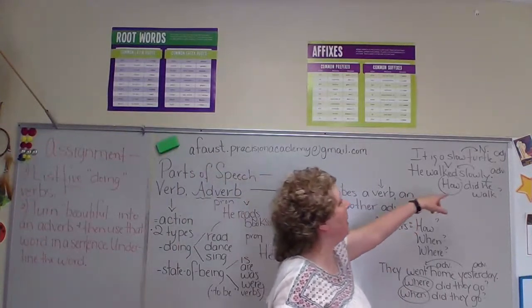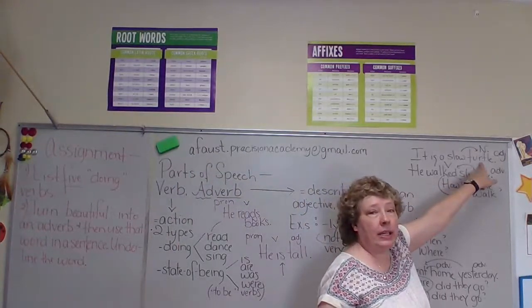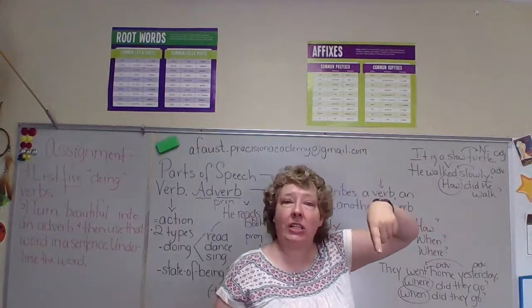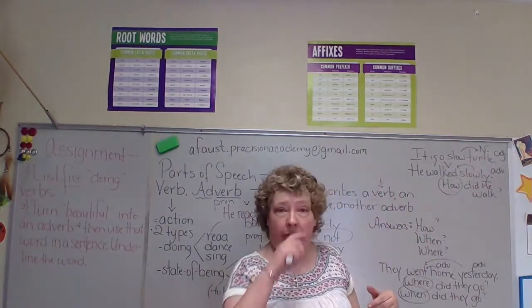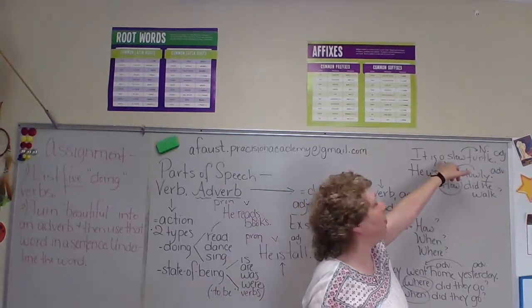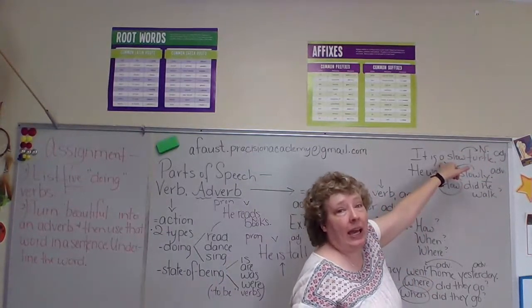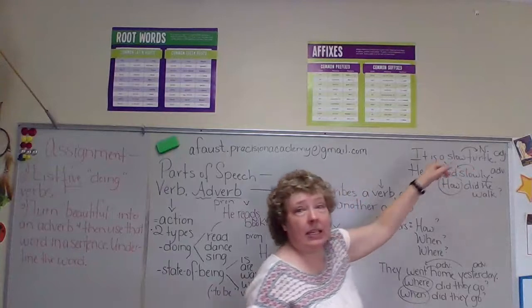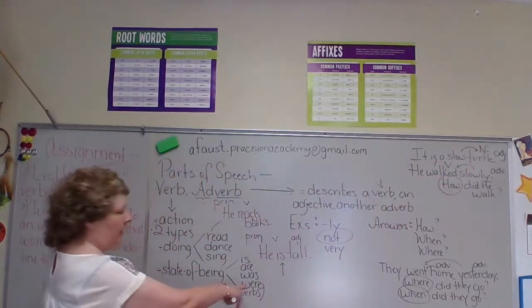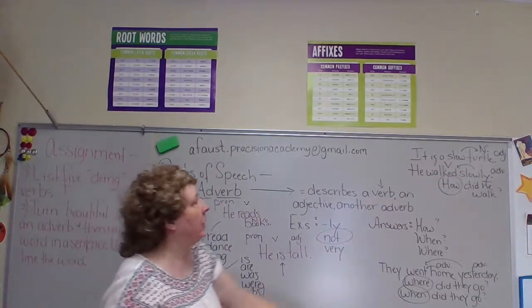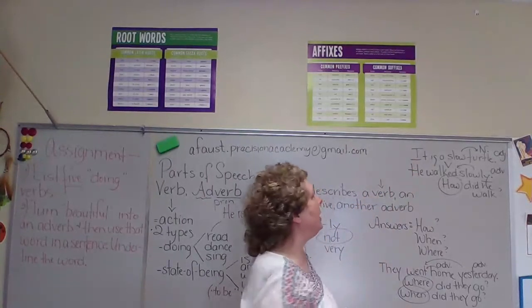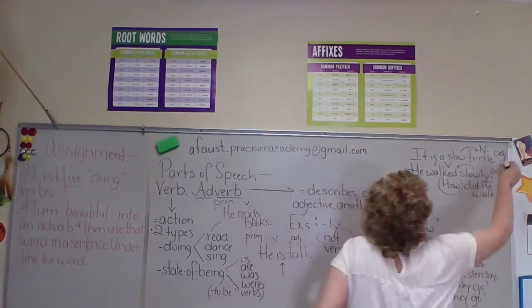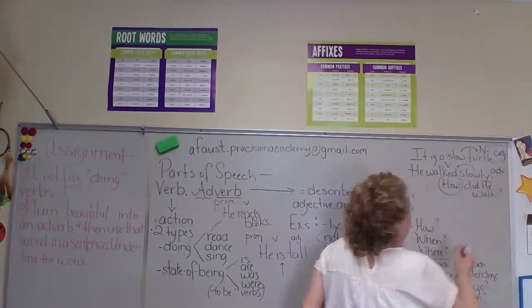It's describing turtle, isn't it? So it's an adjective. So yes, here we're using slow as an adjective. Okay? This too would be an adjective. Is what? State of being verb. It is what? Pronoun. Exactly. So here, slow is being used as an adjective.